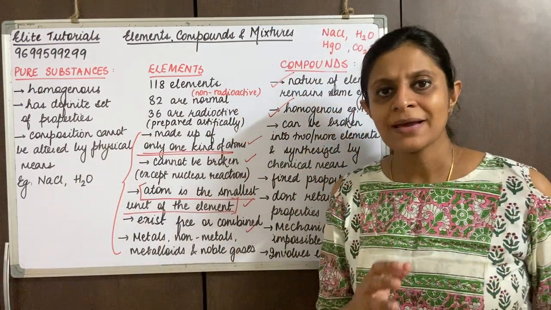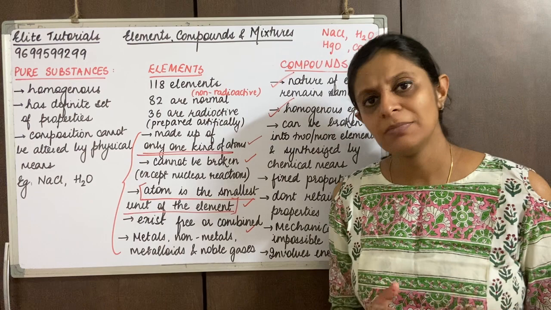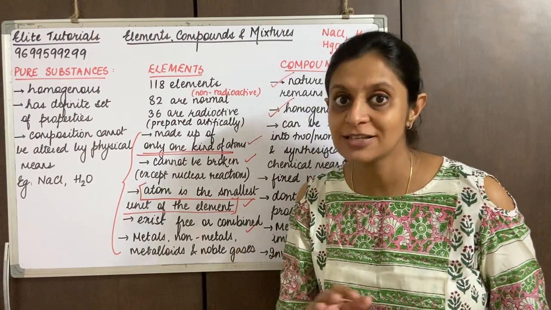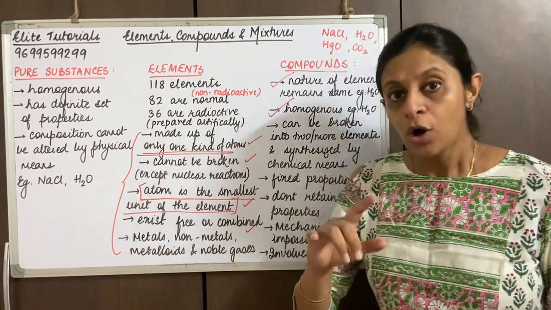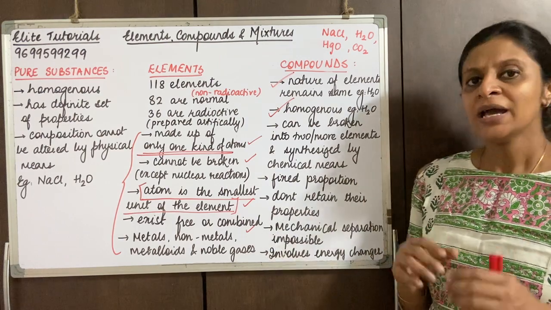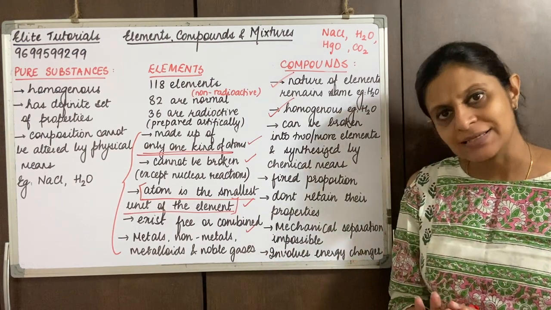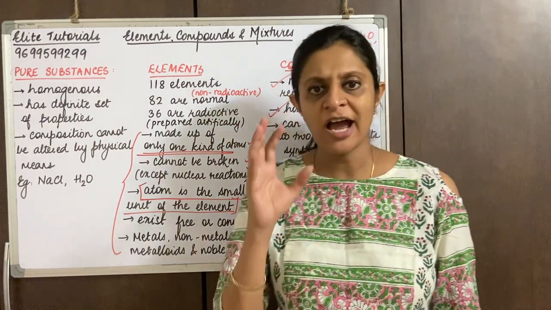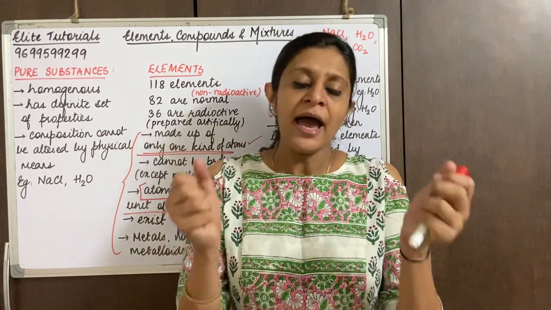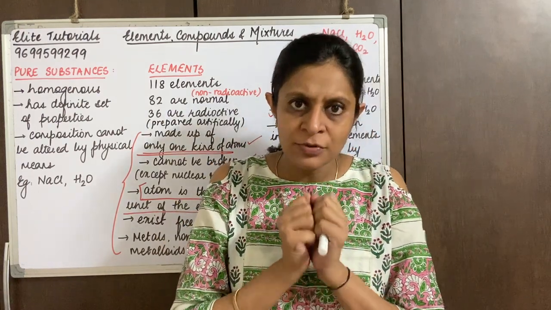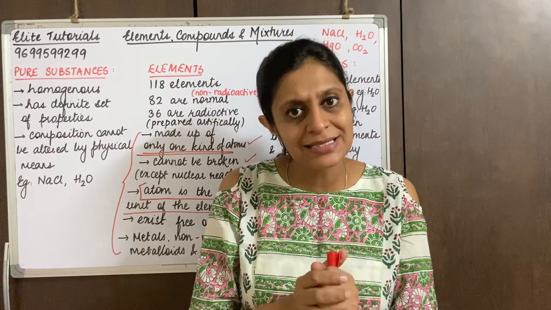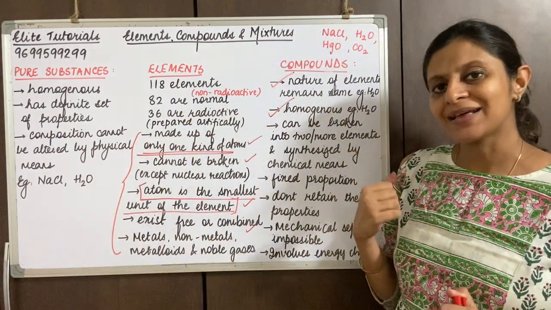I can only separate hydrogen and oxygen by chemical means. Also, they can be synthesized back: if I combine hydrogen and oxygen in a certain way, that is synthesis, and I get back the compound.